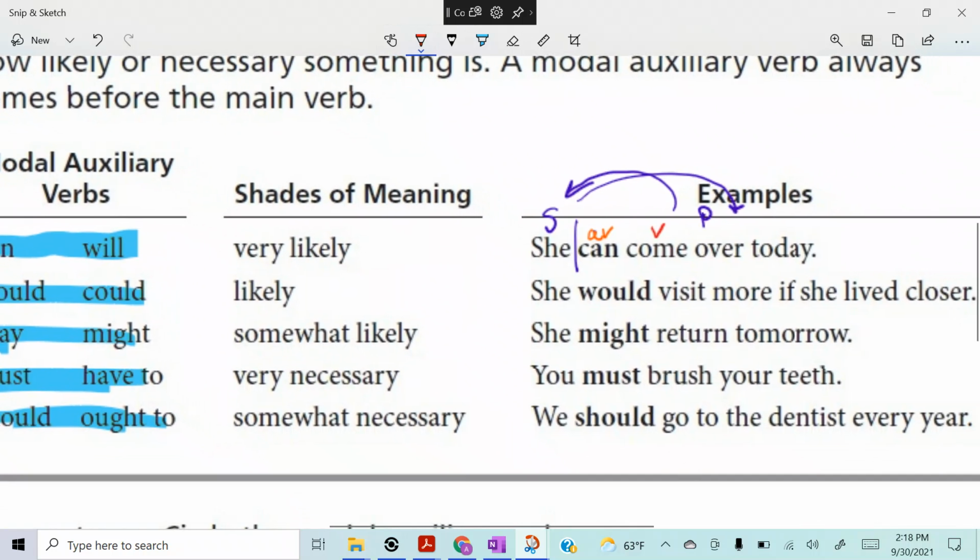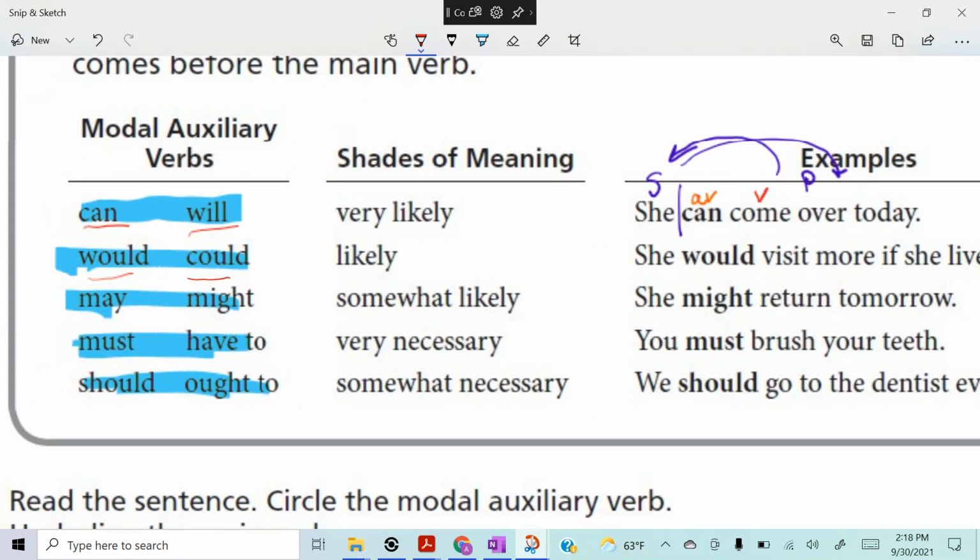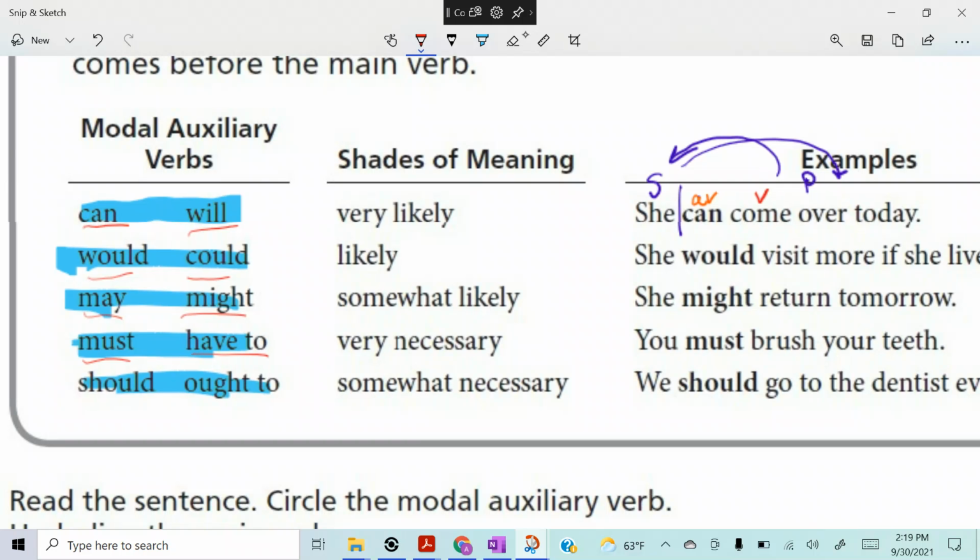Now, let's try the next one. Remember that our auxiliary verbs are can, will, would, could, may, might, must, have to, should, and ought to. So let's take a look.